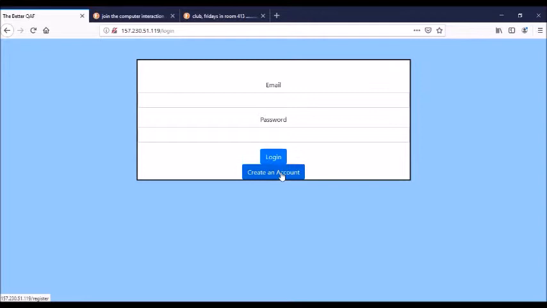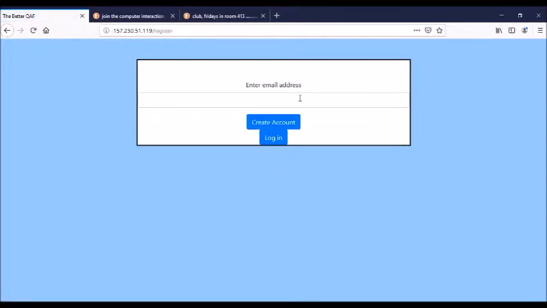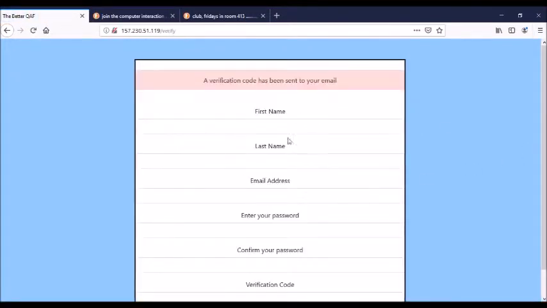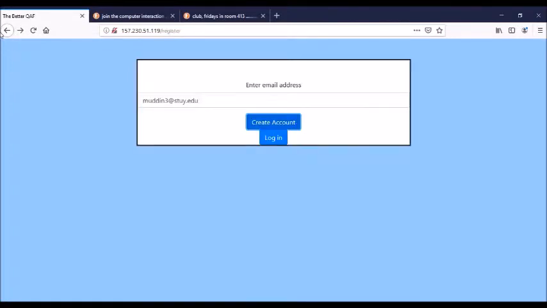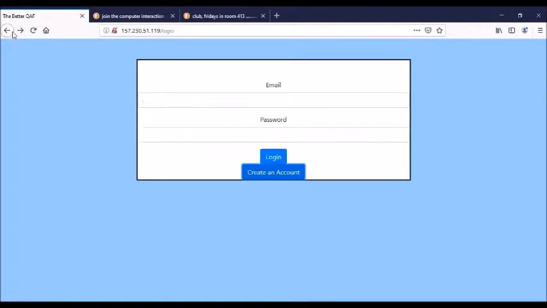You can create an account by clicking this create an account button, and then inputting a sci.edu email address, and then a verification code will be sent to your email. You'll need this to register, but one sci.edu email address can only be assigned to one account. So since I already have an account, I can't register again.